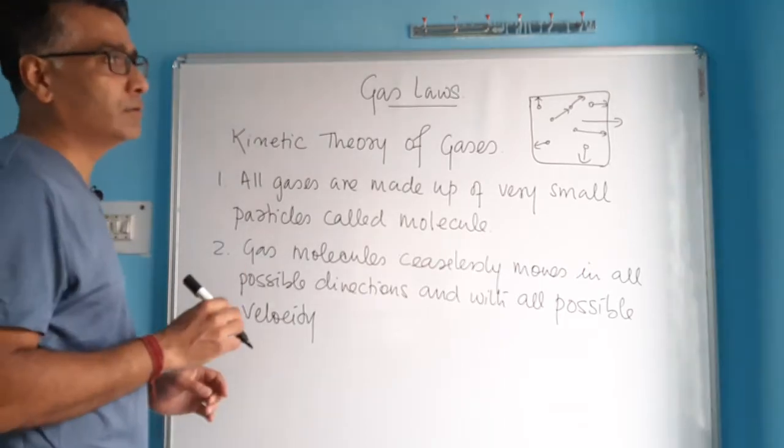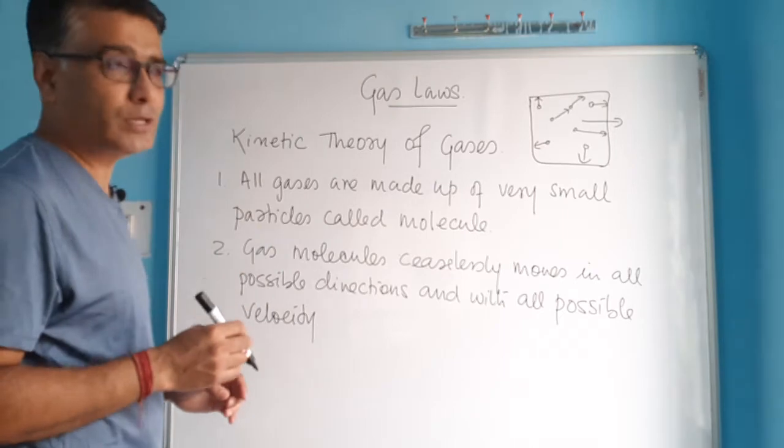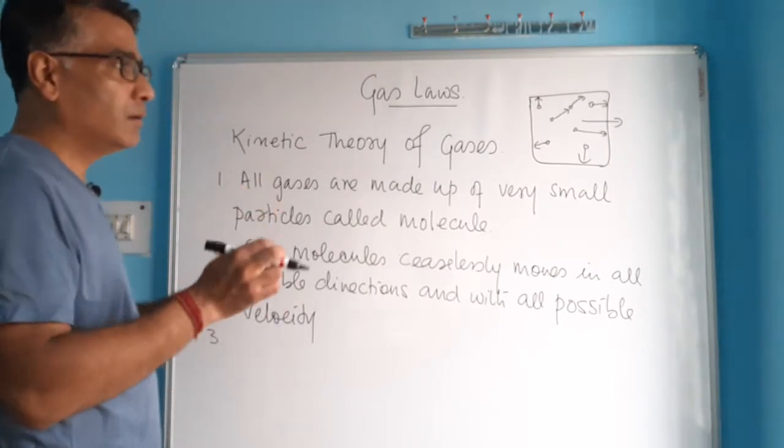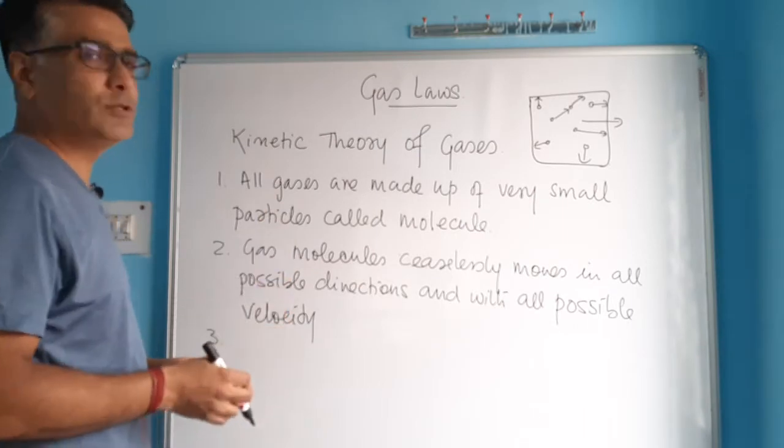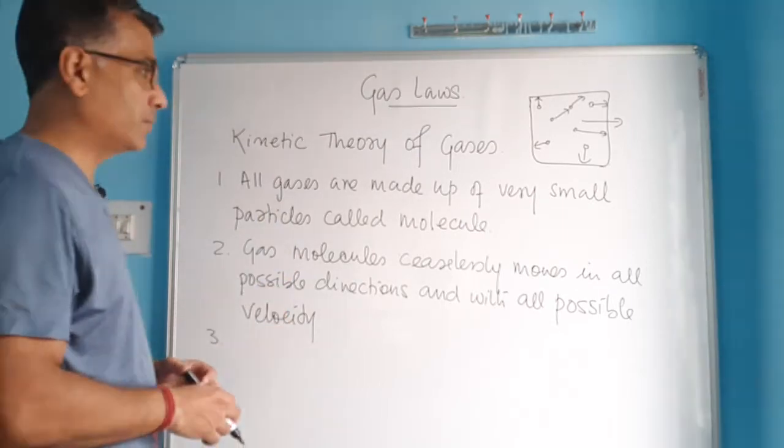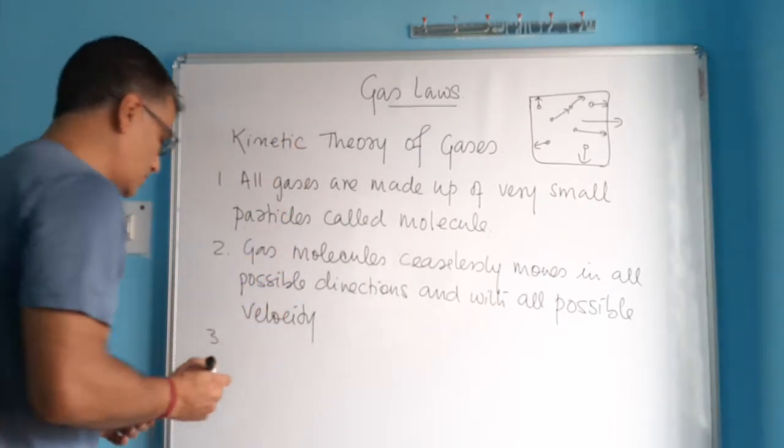That means the collision in our world is inelastic, because in larger entities, when they collide, they always lose energy, and that's why it is inelastic. But molecular collision is elastic.